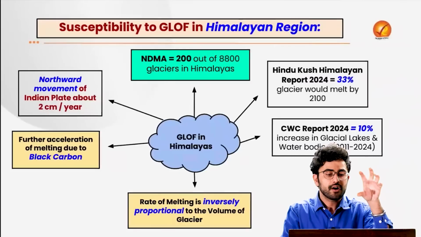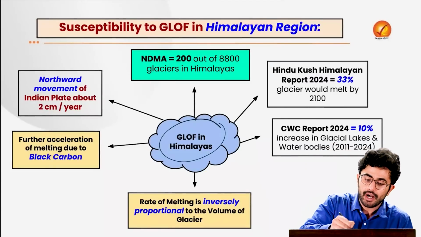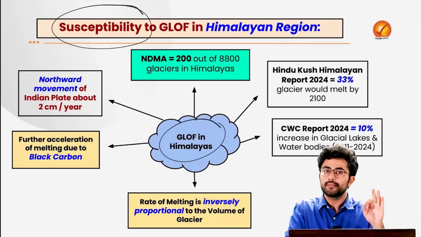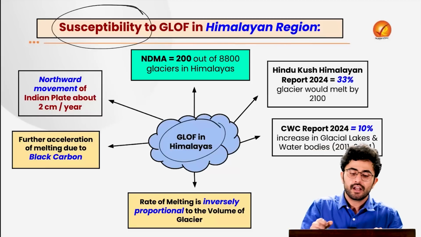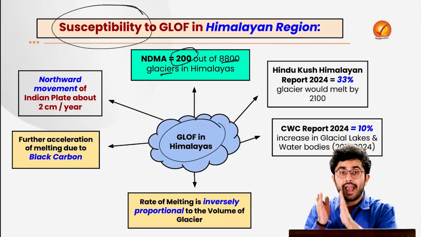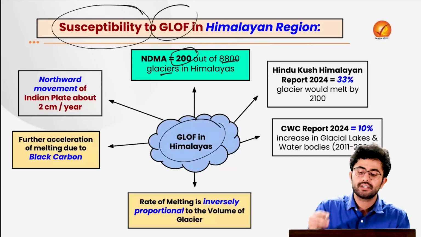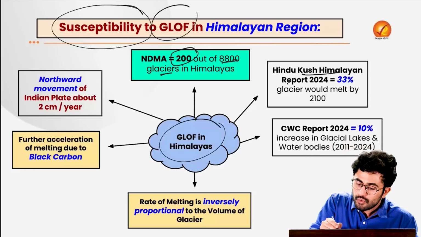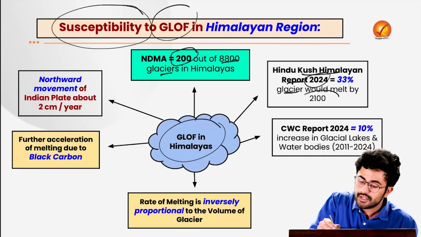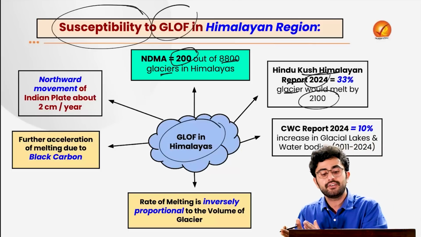The idea is that there is increasing susceptibility to GLOF in the Himalayas. Because if we refer to the National Disaster Management Authority's report, it says that 200 out of 8,800 glaciers in the Himalayas are susceptible to such GLOF events. And in the Hindu Kush Himalayan report 2024, it was claimed that 33% of these glaciers are going to melt by 2100.